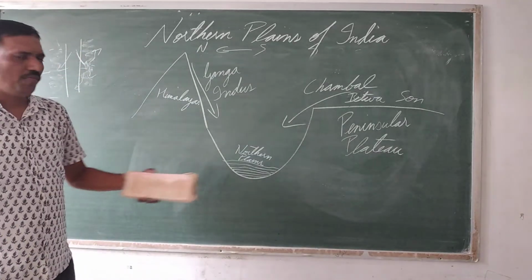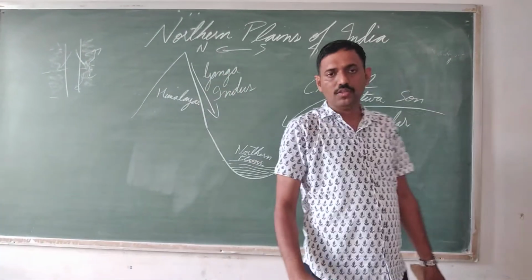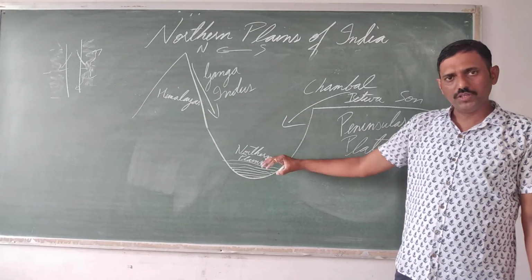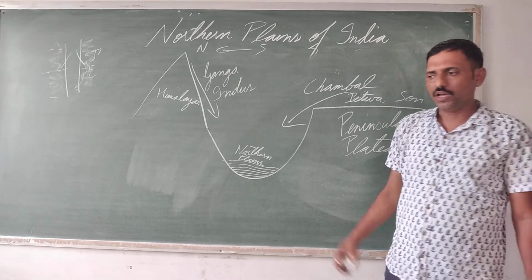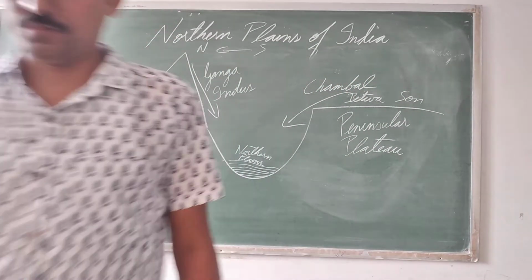It was not a matter of a year or two. It took thousands of years. Because this area is formed by alluvial soil, it is the most fertile area of the country and one of the most fertile areas of the world.